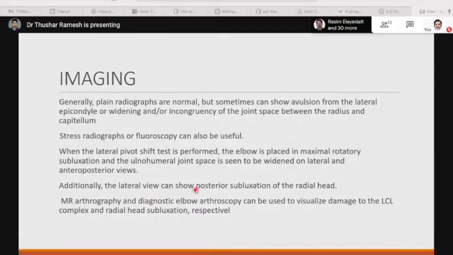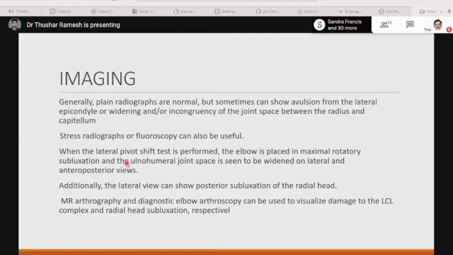Now let's see the imaging. Generally, plain radiographs are normal, but sometimes they can show avulsion of the lateral epicondyle or widening or incongruity of the joint space between the radius and capitulum. Stress radiographs or fluoroscopy can be useful.